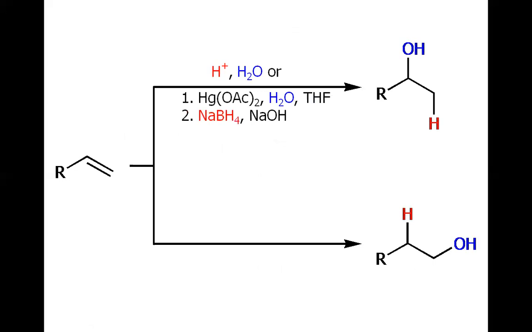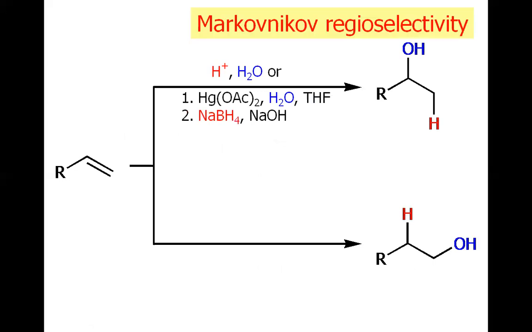Well, if we consider these two reactions, in the above reaction, we have a Markovnikov regioselectivity. With the Markovnikov, it means the hydroxy has come to the carbon that has a lesser number of hydrogens. However, in case of the below reaction, the reverse is the case.